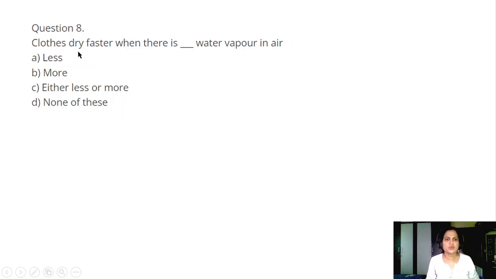Question number 8. Clothes dry faster when there is a dash water vapor in air. A. Less. B. More. C. Either less or more. D. None of these. Clothes dry faster when there is less water vapor in the air.